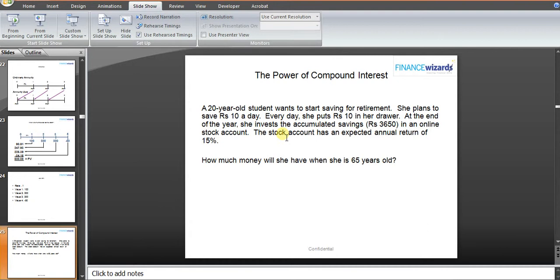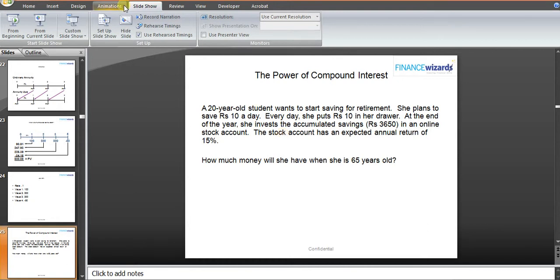It was from my real life once. I was invited to a college and the students had no idea of what finance is. So just to keep them amused and to keep myself relevant also, I put up this question to them. A 20-year-old student, one amongst them, wants to start saving for retirement. She plans to save rupees 10 a day. Every day she puts rupees 10 in her drawer. At the end of the year, she invests accumulated savings, which becomes 3,650 rupees, in an online stock account, which has an expected annual return of 15%. How much money will she have when she retires at the age of 65 years?